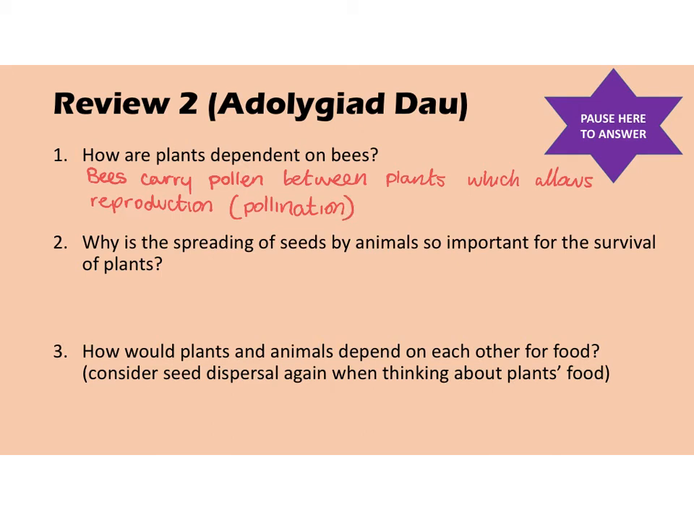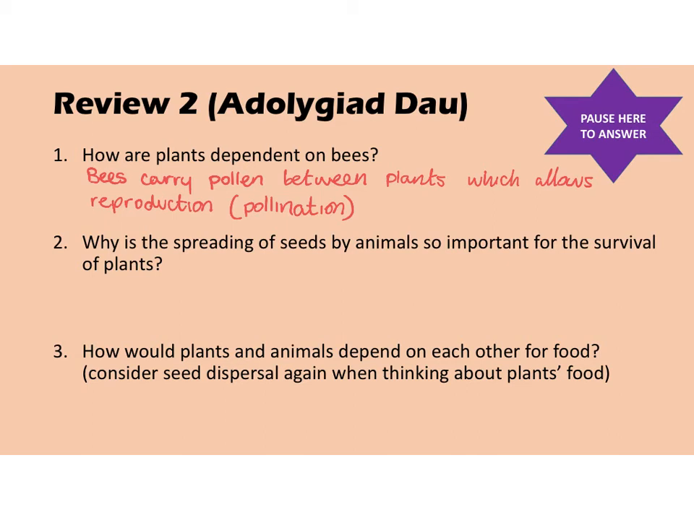So bees are essential for the pollination of plants, and a lot of species of plants would not be able to reproduce if it weren't for bees. So plants are very dependent on bees for pollination. Number 2, why is the spreading of seeds by animals so important for the survival of plants?